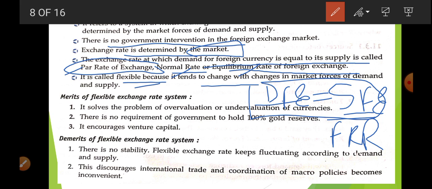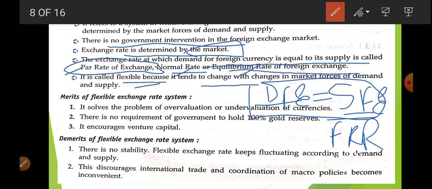Why? Because it does not just change very frequently, but even in one day it changes many times. Whenever there is an increase in supply or an increase in demand, it is going to change. Now, what are the merits of the flexible exchange rate system?